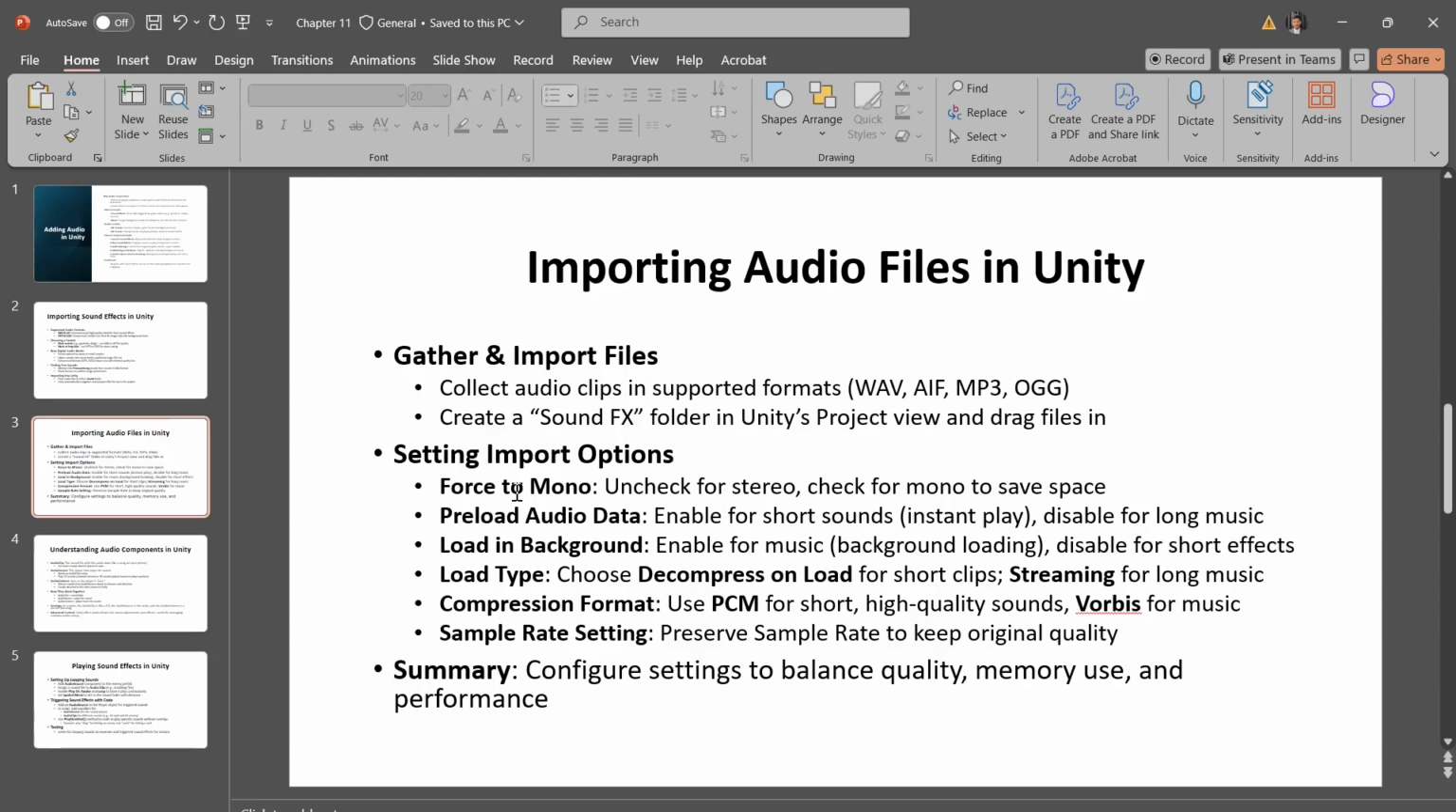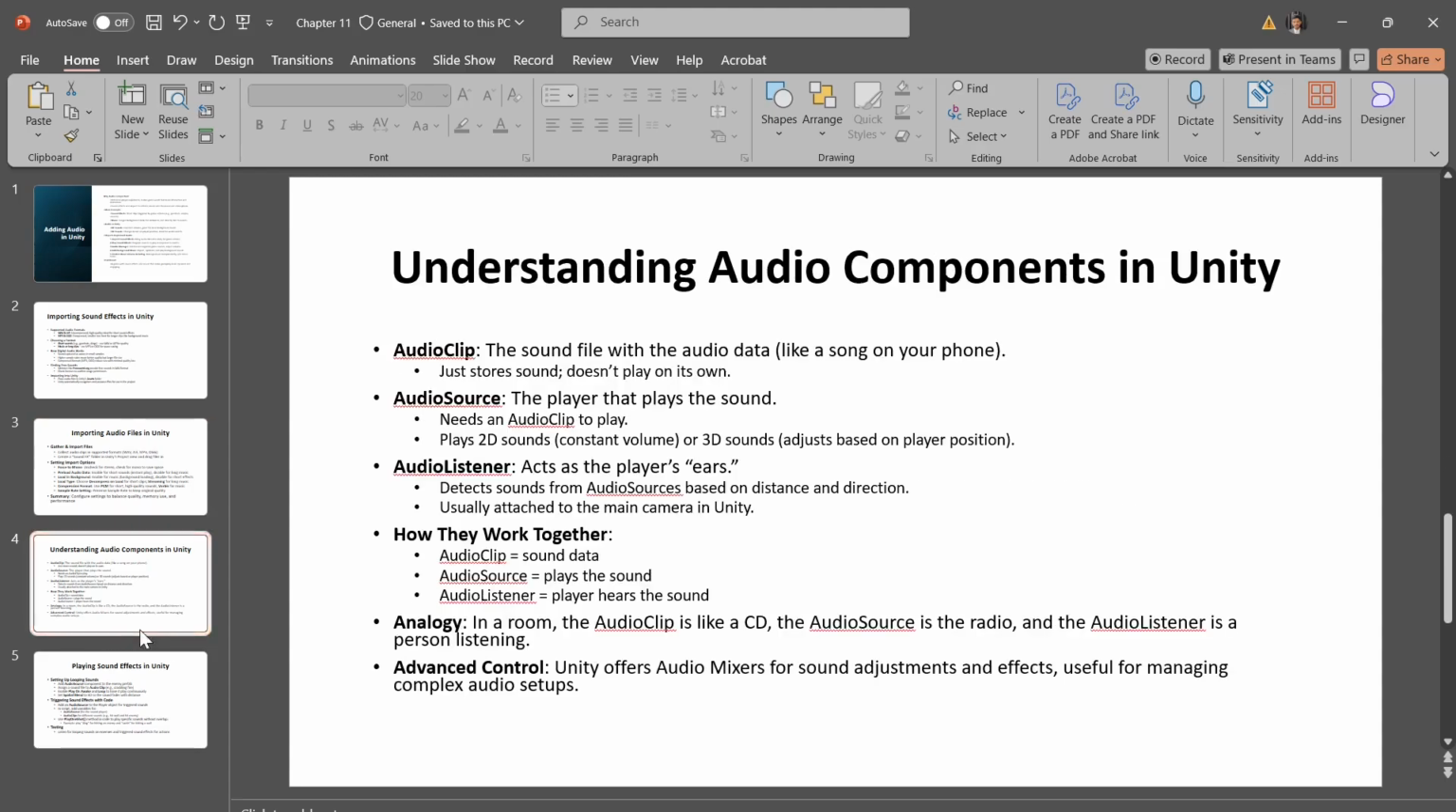Short sound effects will play quickly and clearly, while longer music tracks will load in a way that balances memory and performance. So with these import settings configured, you should be ready to use audio clips in Unity for all your sound effects and music needs.